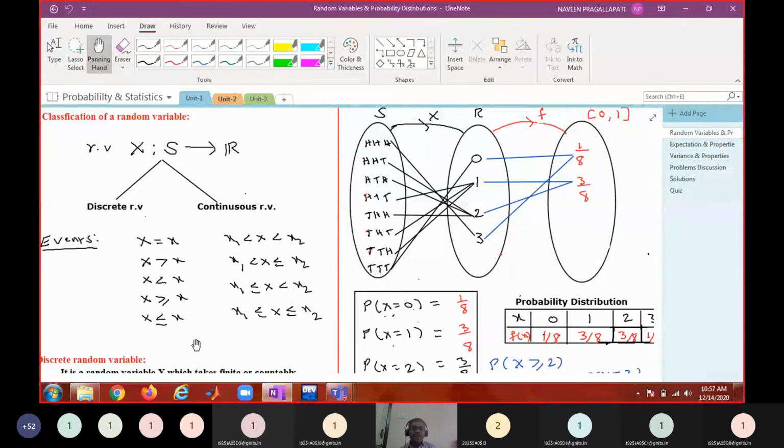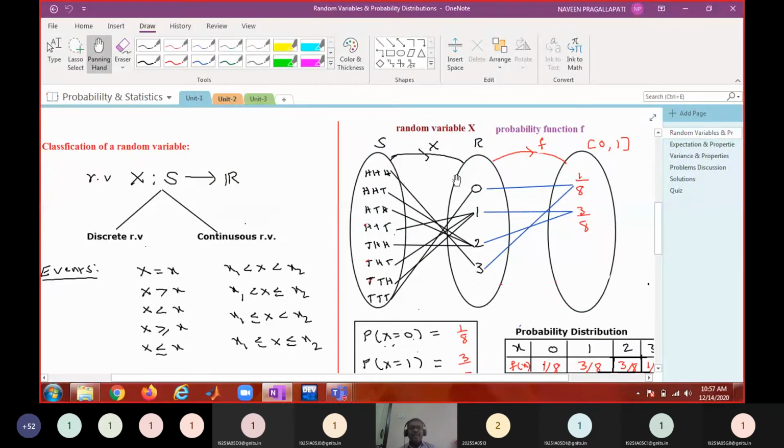A random variable maps only sample points to numbers. It doesn't do anything else. It is just a mapping from elements of the sample space to numbers. Elements of the sample space are not necessarily numbers, they can be any symbol, and that symbol is now replaced with a number.